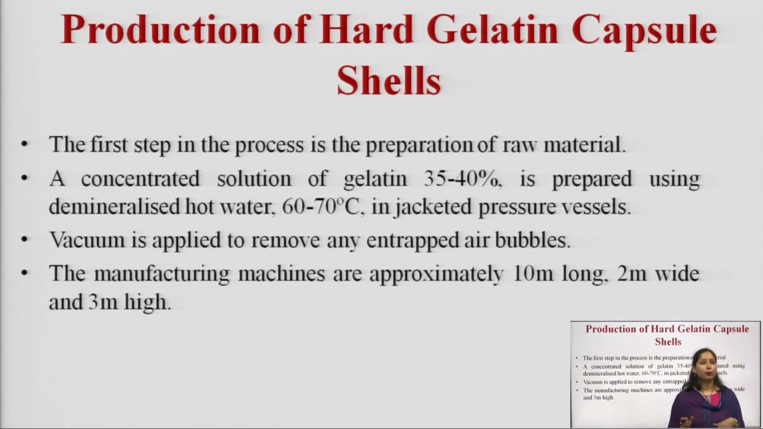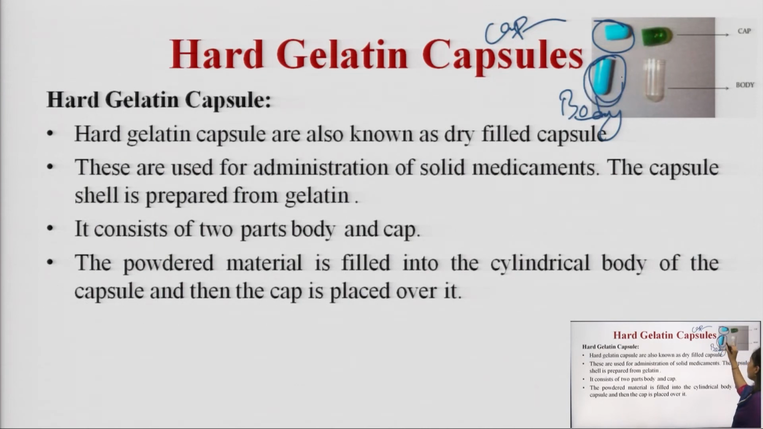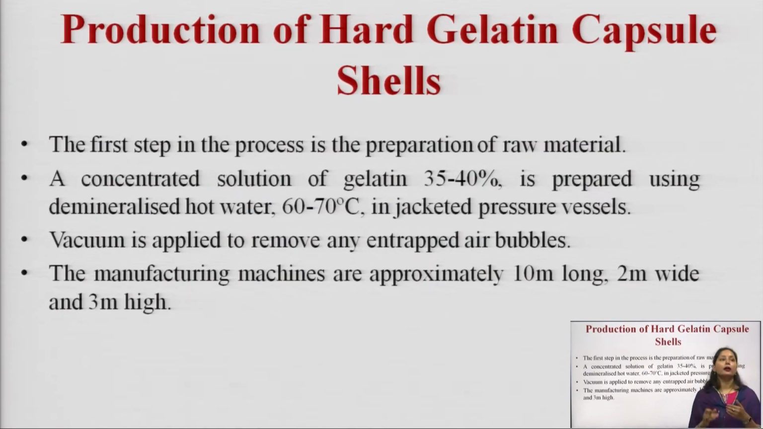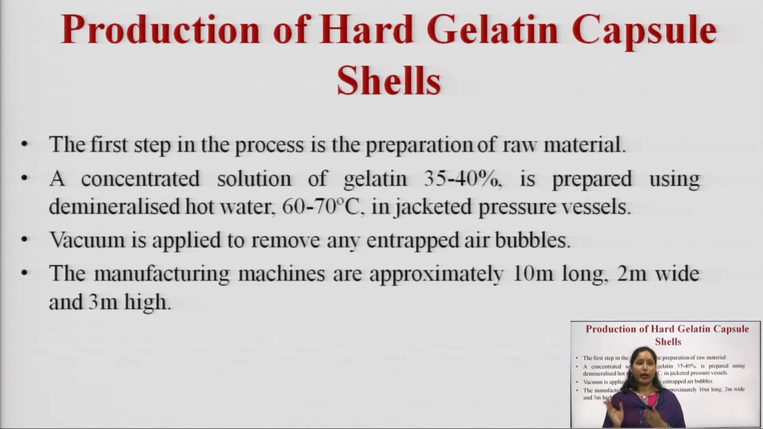Now for the production of hard gelatin capsules, the first thing that strikes our mind is how we are going to manufacture this body and cap part. Only after that can we perform the filling of the capsule, then sealing, joining, polishing and packaging. So, here let's look at the production of the empty hard gelatin capsule shell.